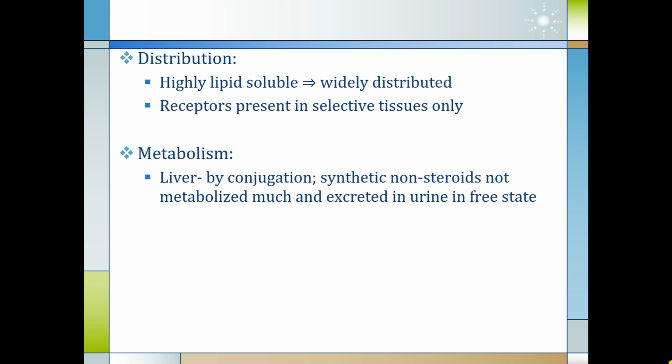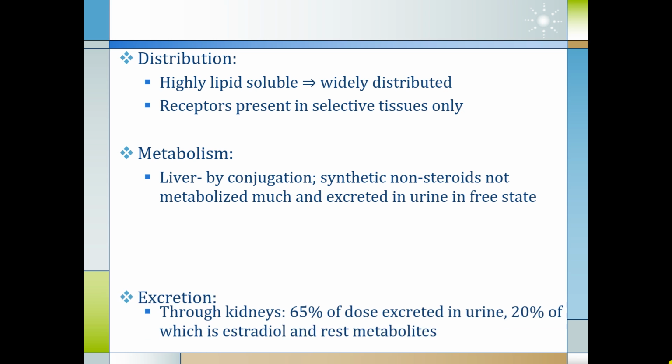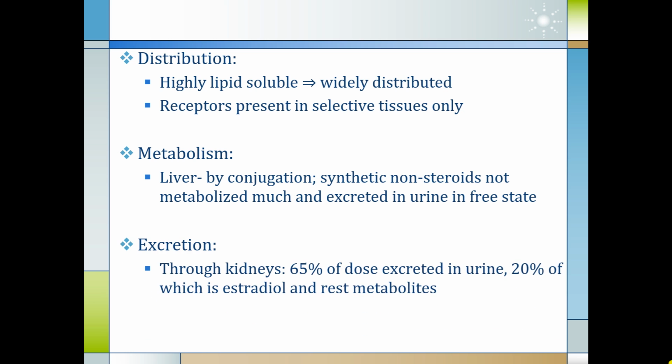Metabolism mainly occurs in the liver by conjugation. Synthetic non-steroids are not metabolized much and are excreted in the urine in free state. Excretion usually occurs through the kidneys. 65% of the dose is excreted in urine, 20% of which is estradiol and the rest are metabolites.